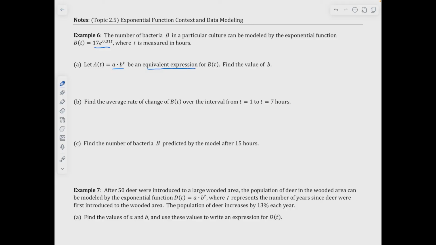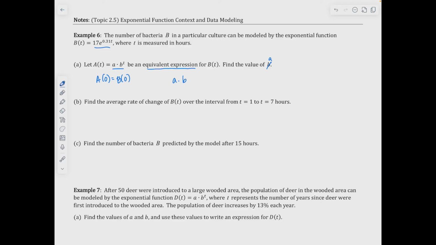So what that means is if they are equivalent, a of 0 should be the same as b of 0. So I want to find the value of b. Okay, and the b that we are referring to is this value right there. I'm sorry, I think it's a typo. We want to find the value of a, not b. So we're going to let t equal 0.